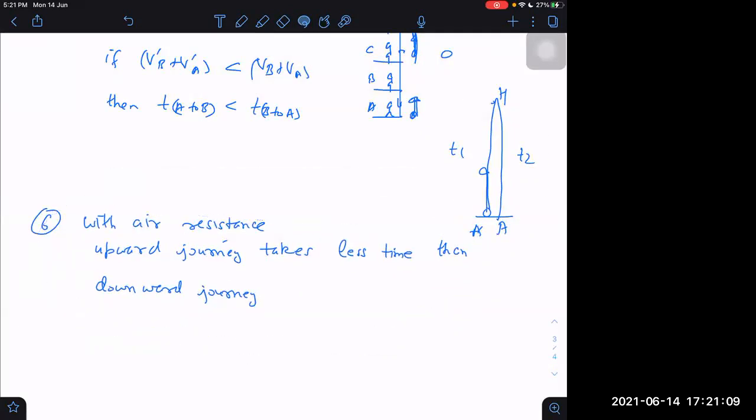Sir, can you explain once again? See the speeds here. Everything is explained here itself.